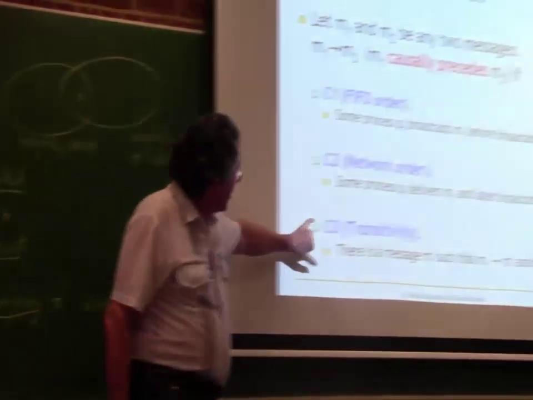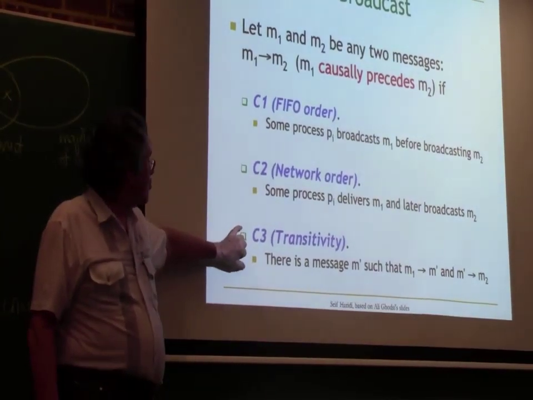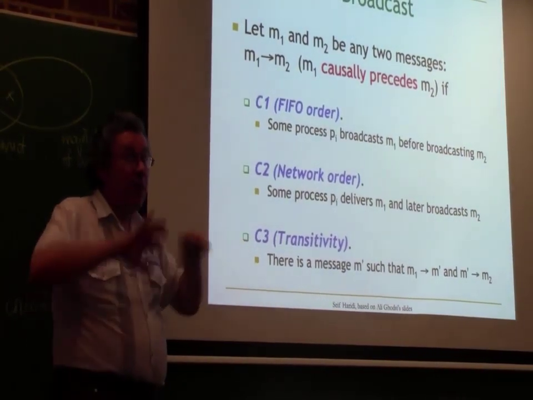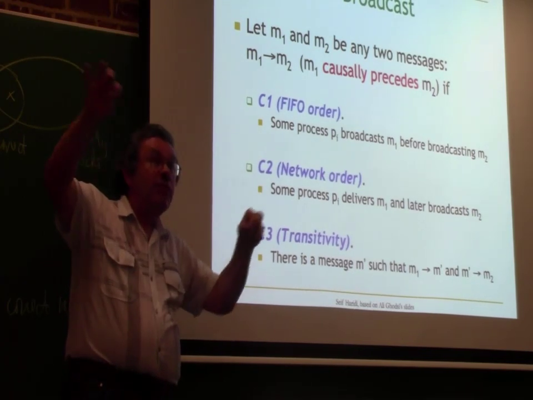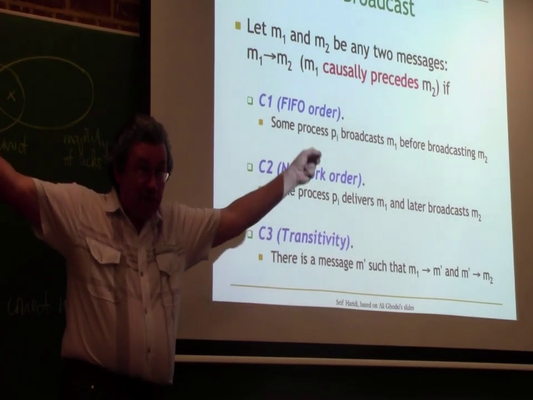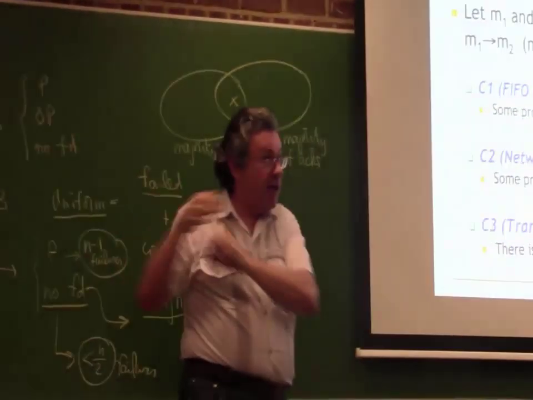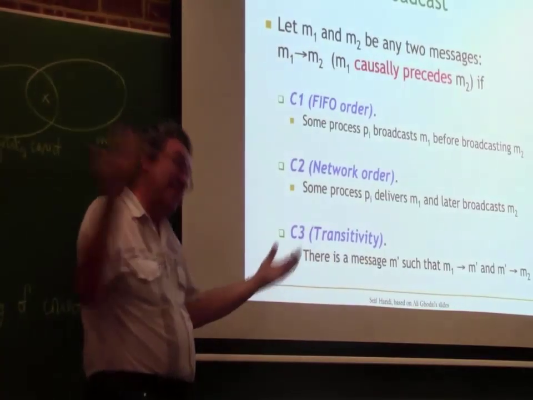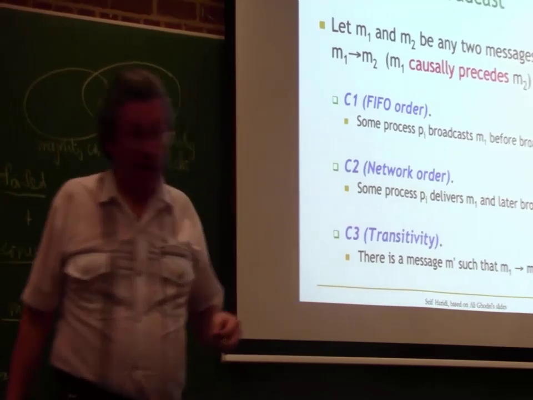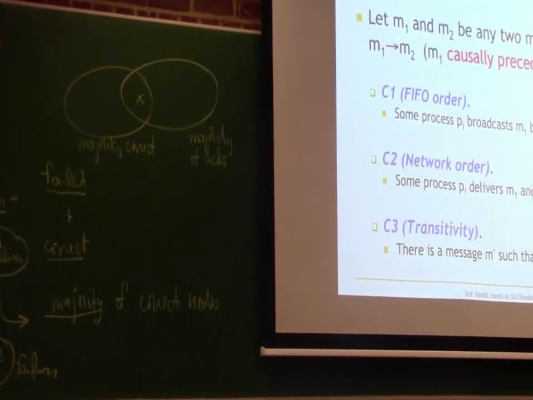This is why causality is complicated, because of this transitive connection. It can make lots of connections, even between messages that are very, very far away. If there's some causal chain between the two, then they're causally connected, and we have to worry about it. Okay, so that's the causal order. That's clear.